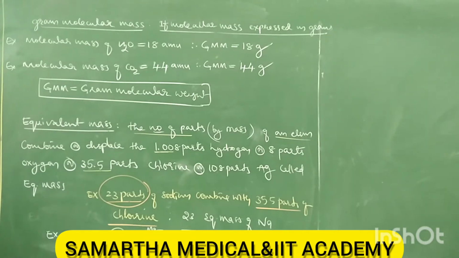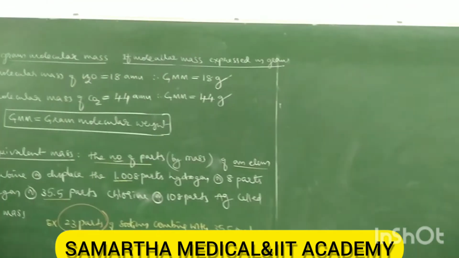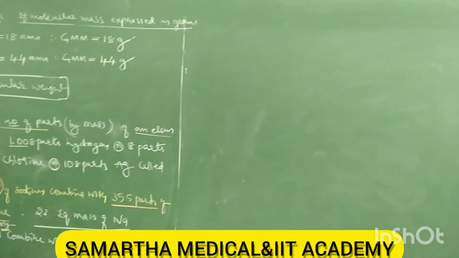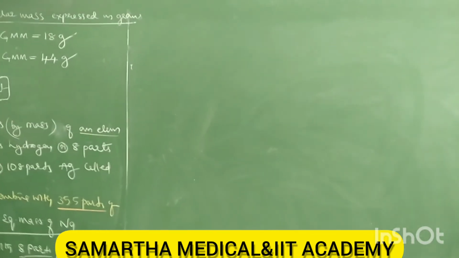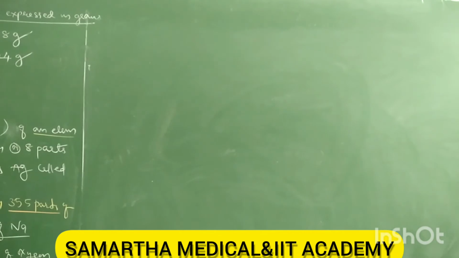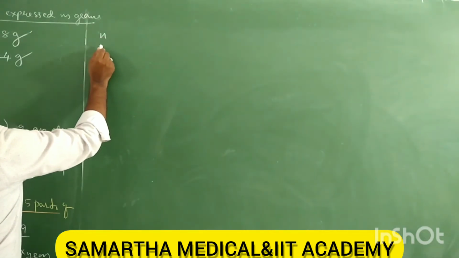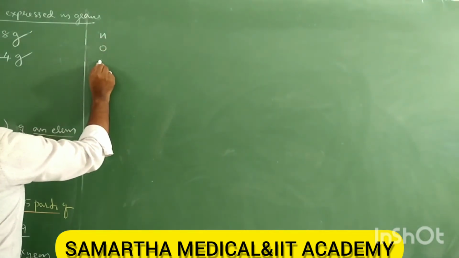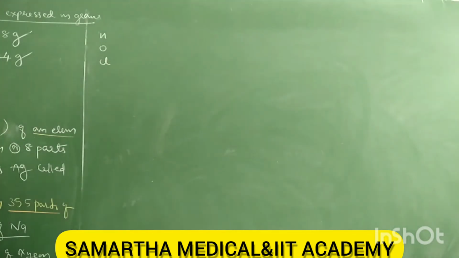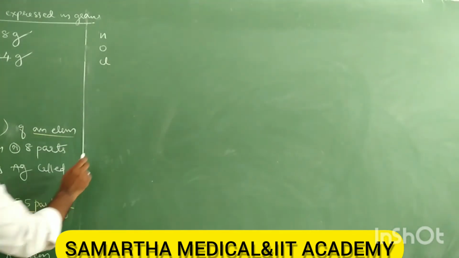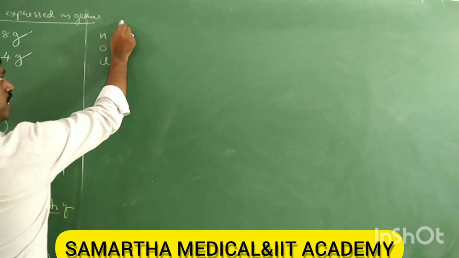We have now studied equivalent mass. Tell me, hydrogen, oxygen, chlorine, their equivalent masses.